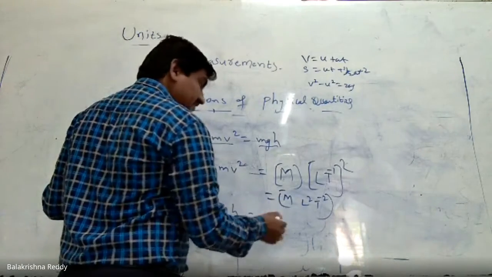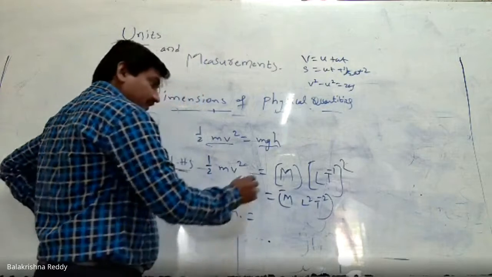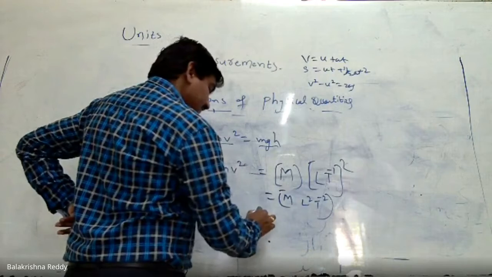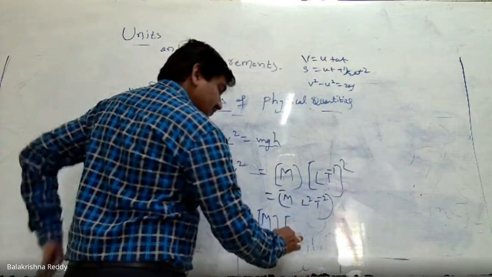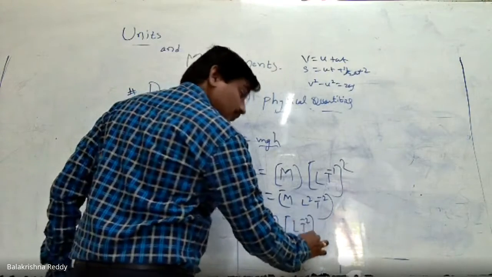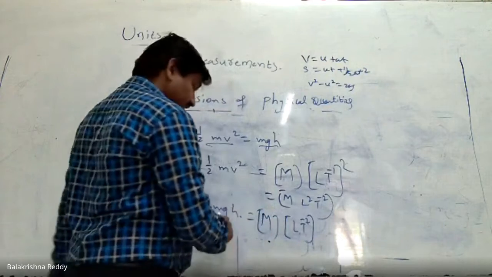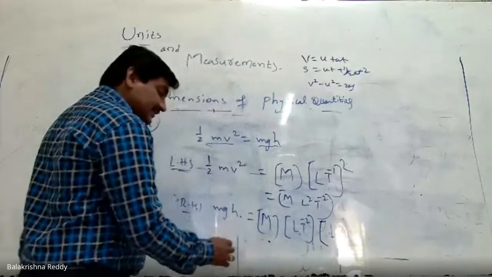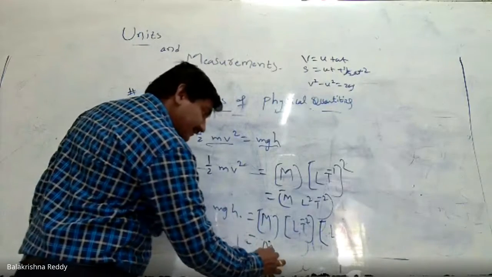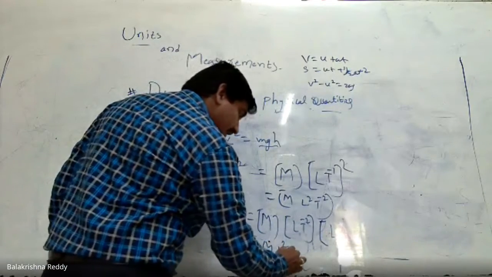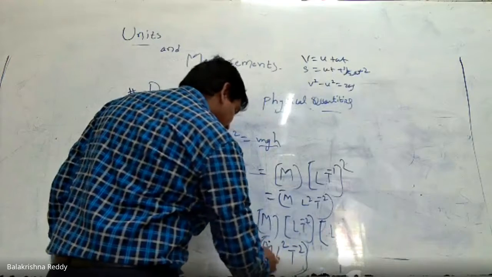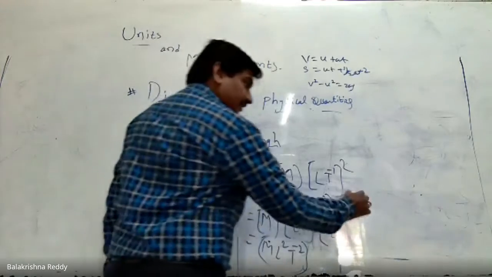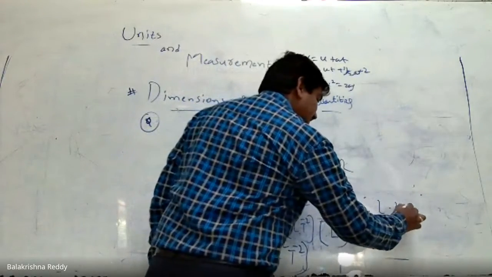mgh, in the sense m stands for mass, g stands for acceleration due to gravity, LT minus 2. Remember, h stands for length L. Now if I write this, m L into L square T minus 2. Now you can compare the LHS and RHS equation. Therefore, LHS equal to RHS.